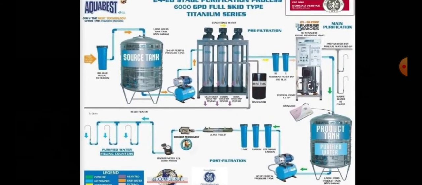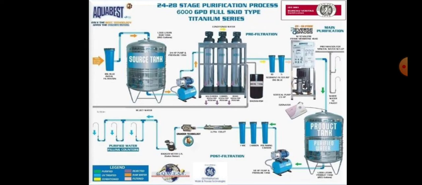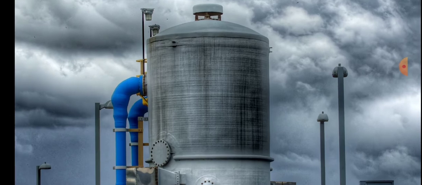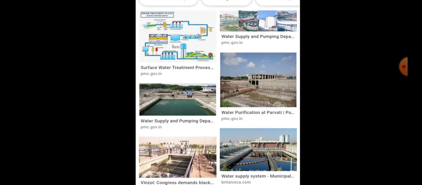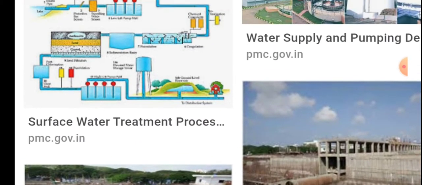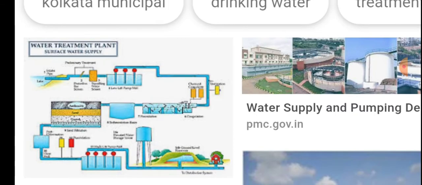Now this stage is a purification process, 6000 gpd, a full skid type of titanium series. Now the source tank is there. When you go to a higher standard, you will definitely study this in detail. Now we see again the water supply pumping department. Now you see the surface water treatment process at this water treatment plant.